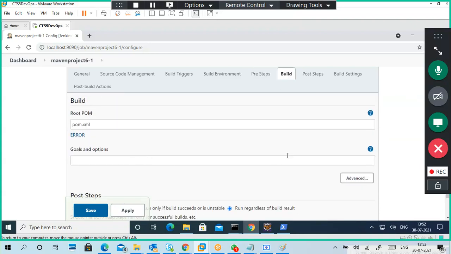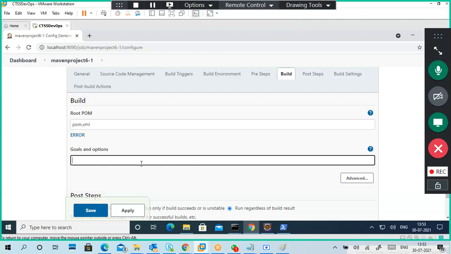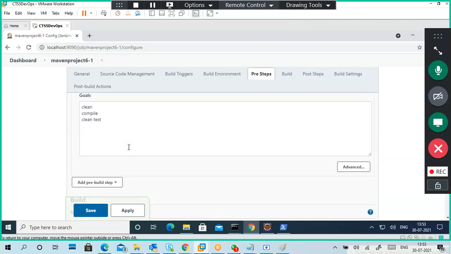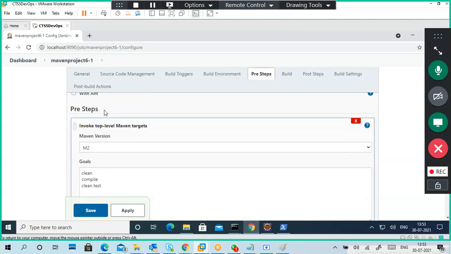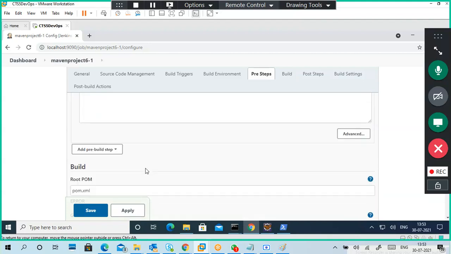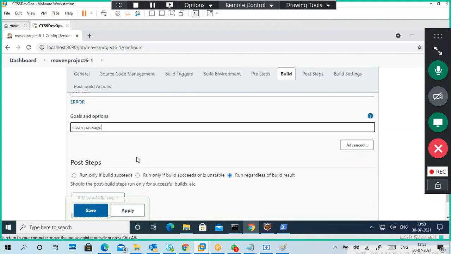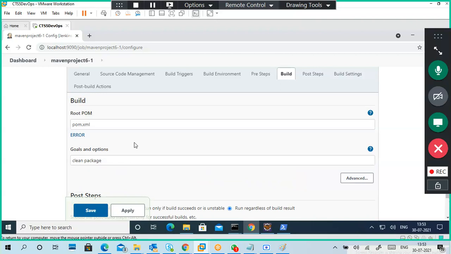Next one is build. Here you can mention your goal if you want. This one is like clean package. So I'm doing package in the build. Testing I'm doing in the pre steps, and I'm doing package here. It's pom.xml only, so no need.